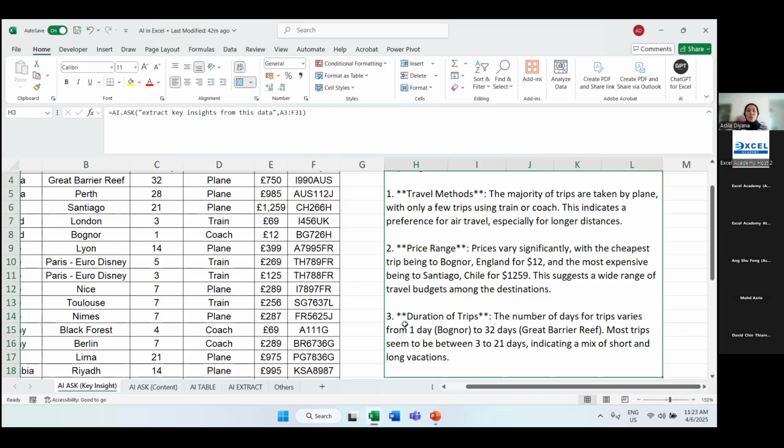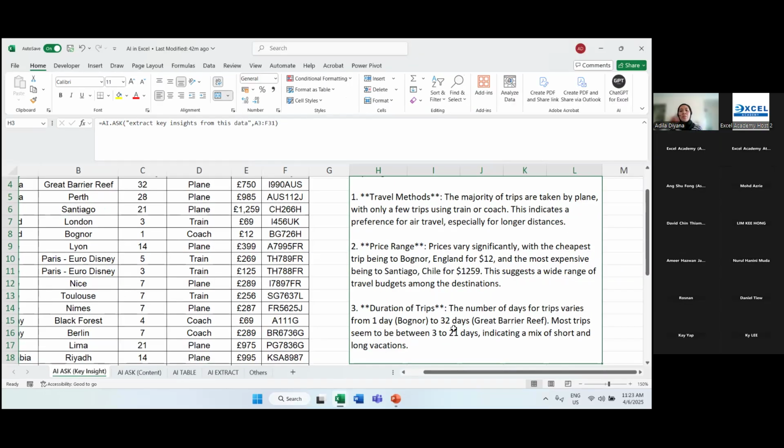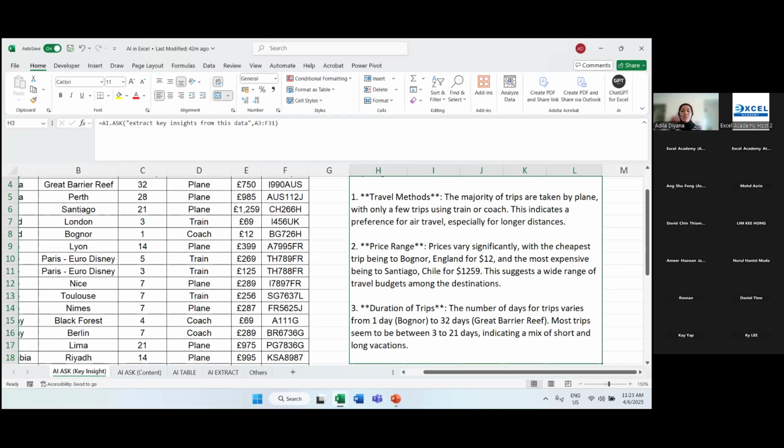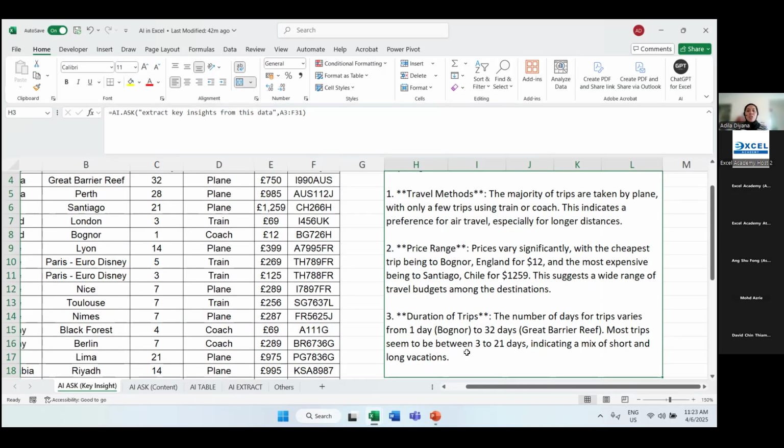And finally, they also give some insight on the duration of trips. The number of days for trips varies from 1 day for Bognor to 32 days for the Great Barrier Reef. So meaning there are some customers who spend about a month in Australia, particularly at the Great Barrier Reef. Most trips seem to be between 3 to 21 days. So this is a very nice insight.